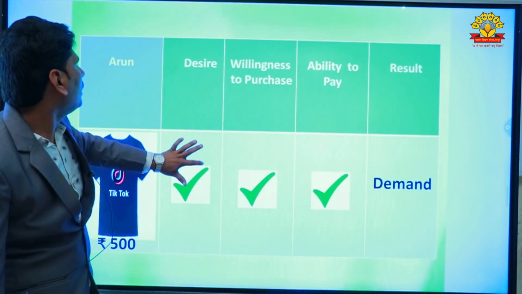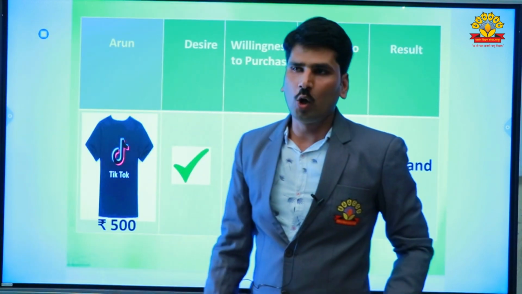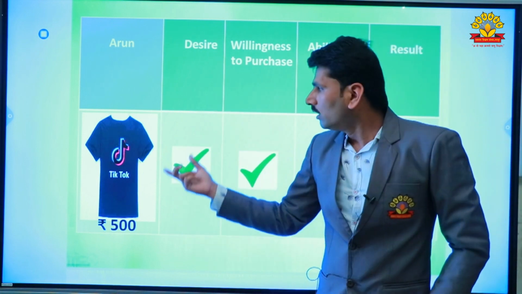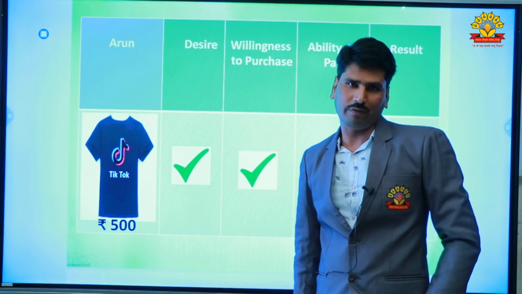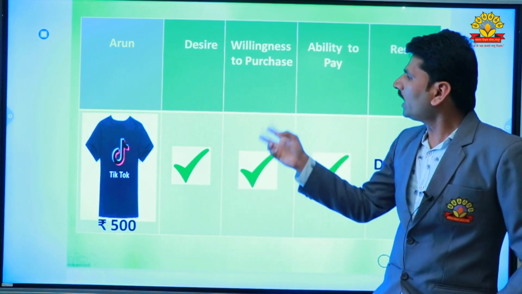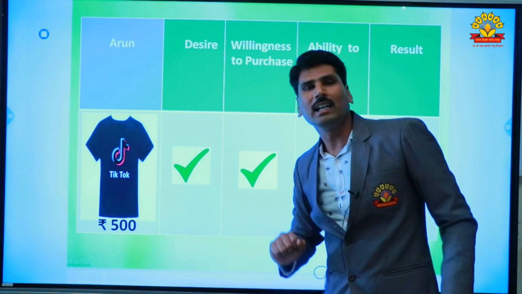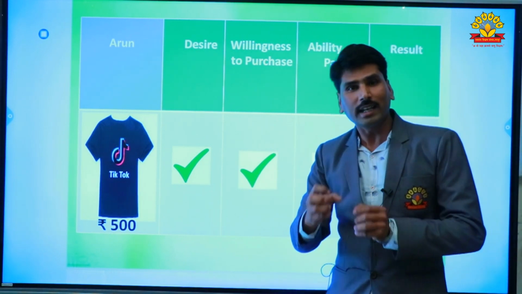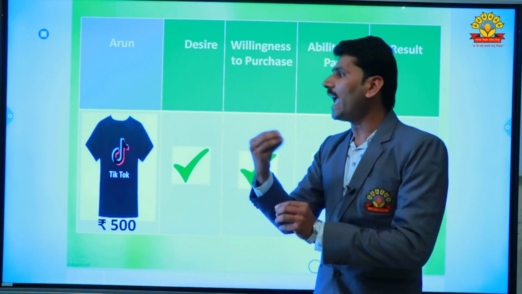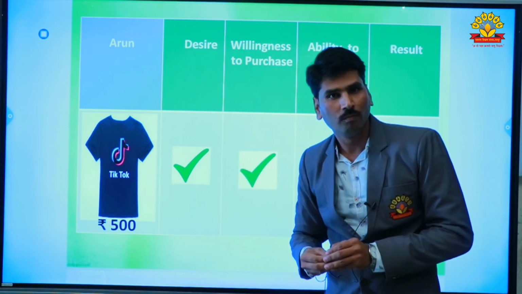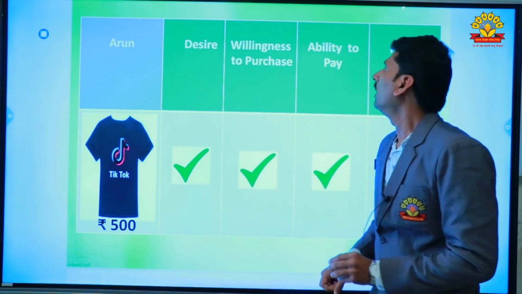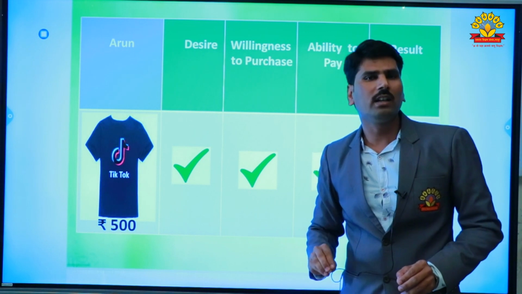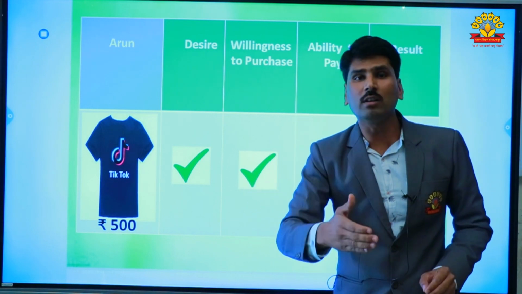The next example is about Arun. Everyone knows about that t-shirt and everyone likes that t-shirt. The price of that t-shirt is rupees 500. Arun has a desire to purchase that t-shirt at rupees 500. Then willingness to purchase: again he has a willingness, he likes to purchase that t-shirt. After that, ability to pay: does Arun have the capacity to pay the 500? Yes, he has the capacity to pay the rupees 500.